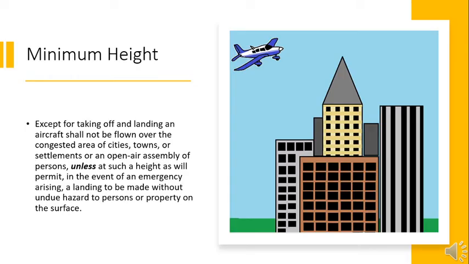Minimum height. Except for taking off and landing, an aircraft shall not be flown over the congested area of cities, towns, or settlements or an open-air assembly of persons, unless at such a height as will permit, in the event of an emergency arising, a landing to be made without undue hazard to persons or property on the surface.